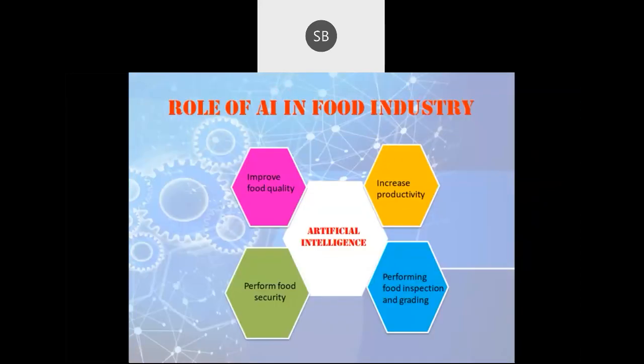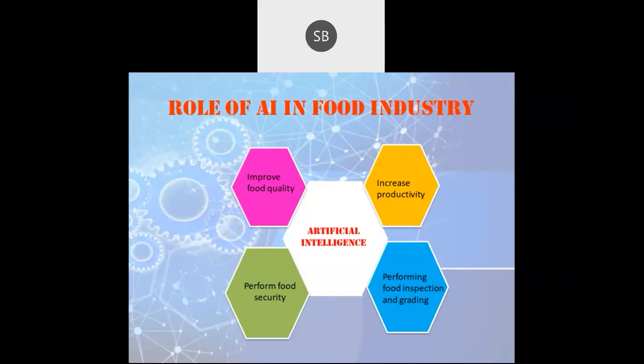Next, we come to our topic, that is, the role of artificial intelligence in the food industry. Artificial intelligence enables us to improve our food quality, it helps us to improve the quality of the food which we are manufacturing.